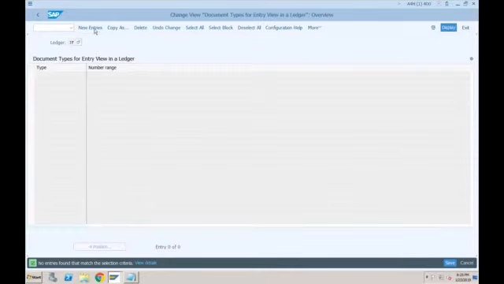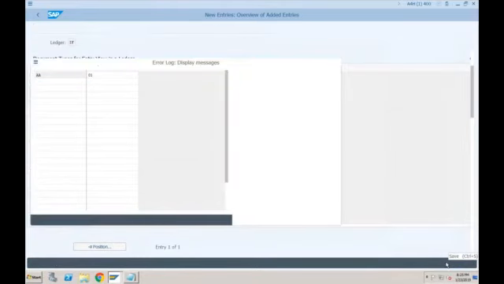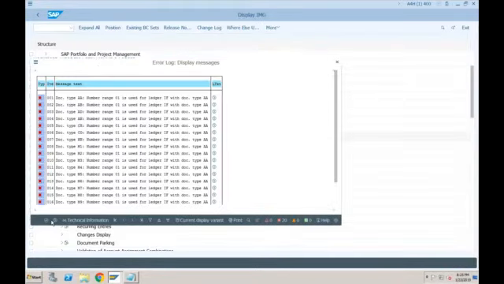Here you have to specify the number range. Your document type is AA, and which number range you want to use for it. Maybe I'll go with 01. I don't know whether that is maintained or not. Let's see. Save it. No, it is not used. So we need to first create the number range.